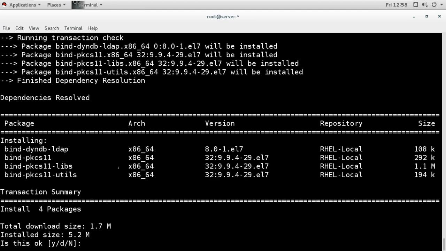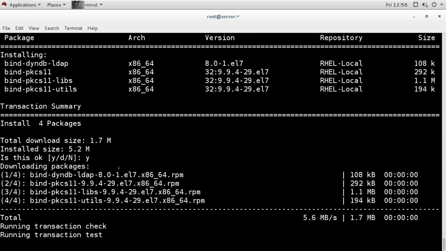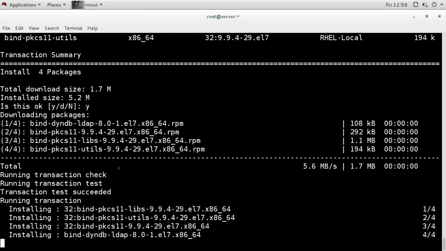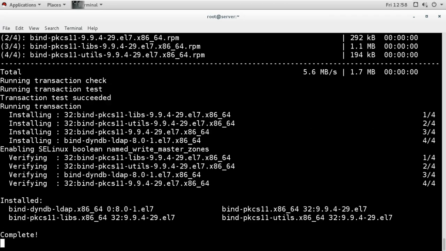So I can say yes, and it is going to be installed. So first check the package. The package requirement is bind. So if the bind is not there, then we do what? We install the package.